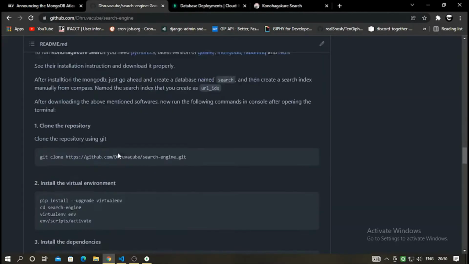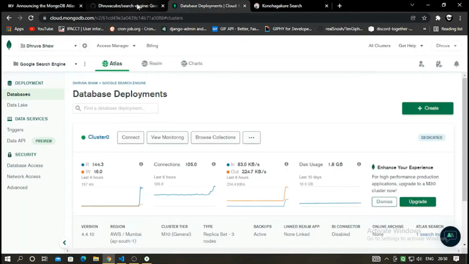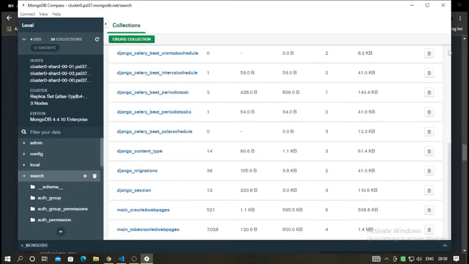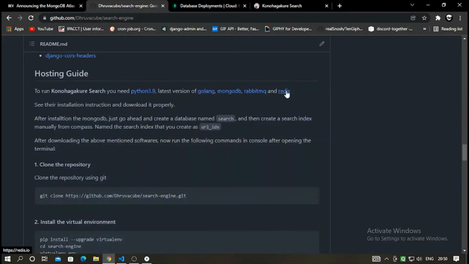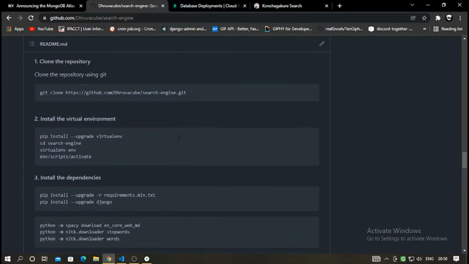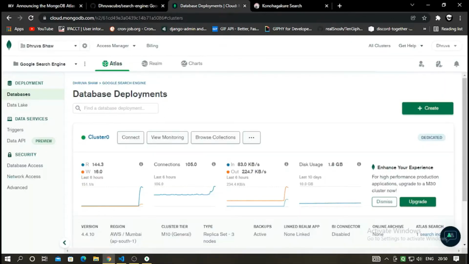So now we have seen what all things are required. First you have to download Python 3.9, Golang, either a dedicated MongoDB cluster or MongoDB on your local computer, RabbitMQ and Redis. So now you have MongoDB, RabbitMQ and Redis. First spin up the Redis and RabbitMQ servers. Since I will be using a dedicated MongoDB server, I'll show you here in cloud.mongodb.com. After your cluster is created, it will look something like this.